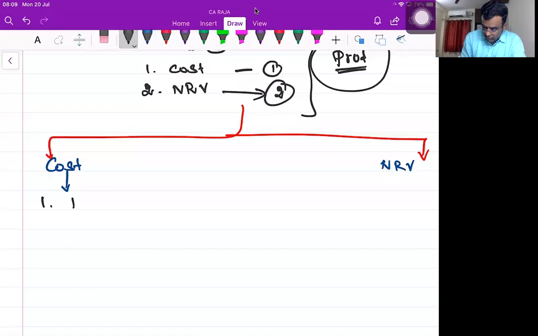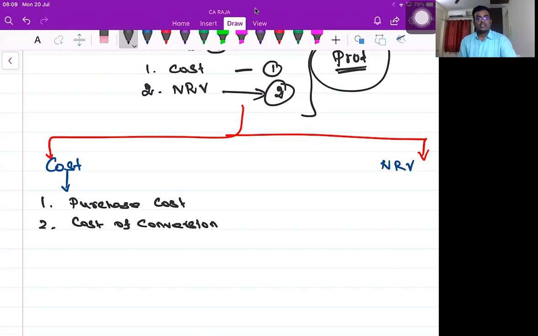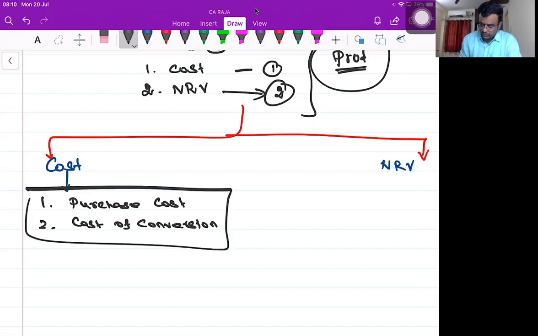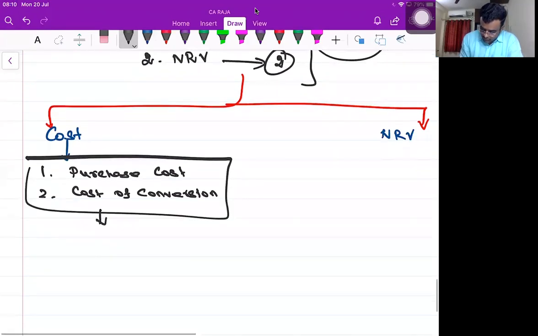Cost means which includes purchase cost plus cost of conversion. Friends, we will be following a flowchart approach only.